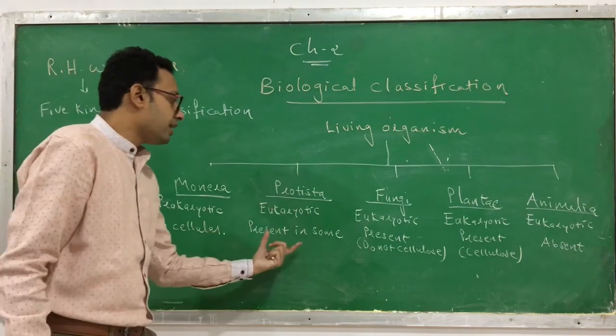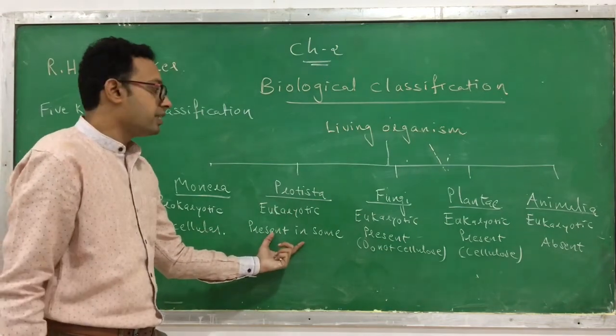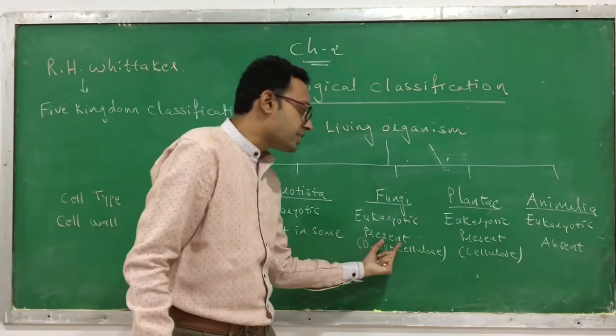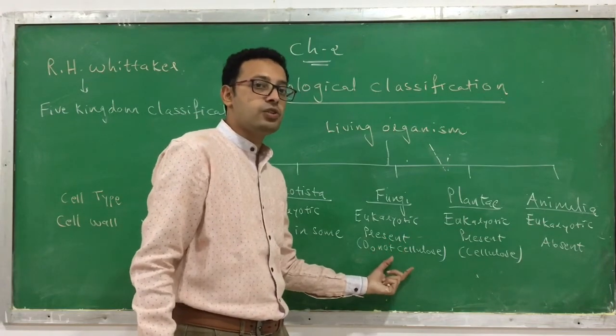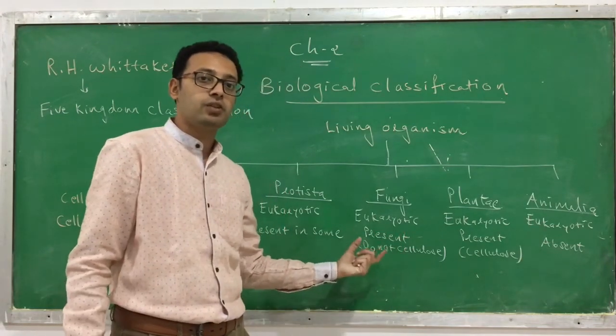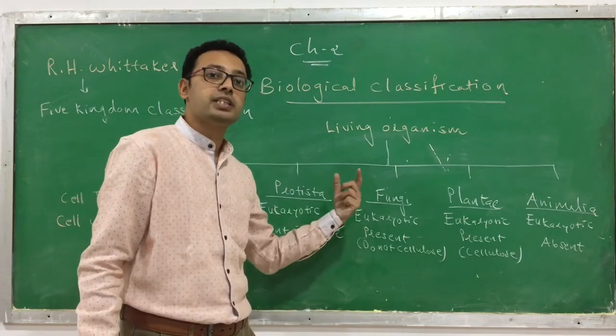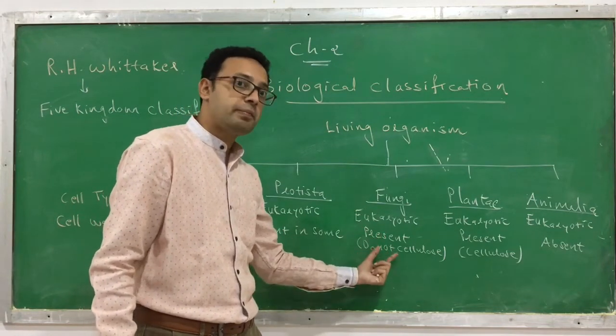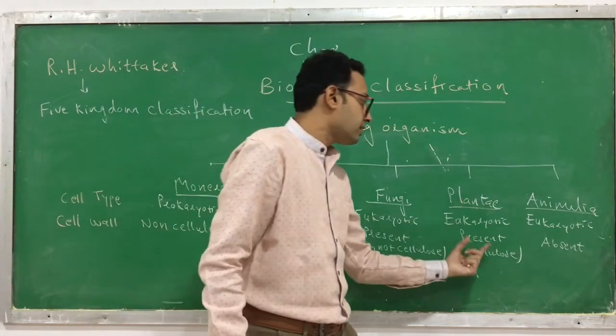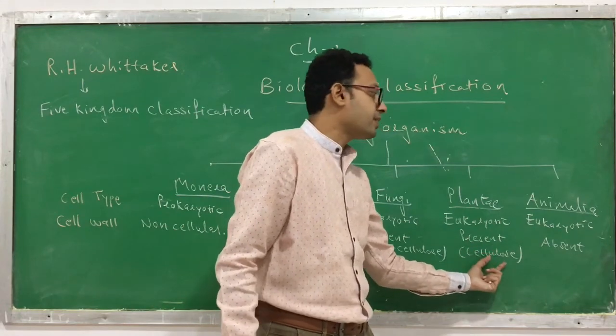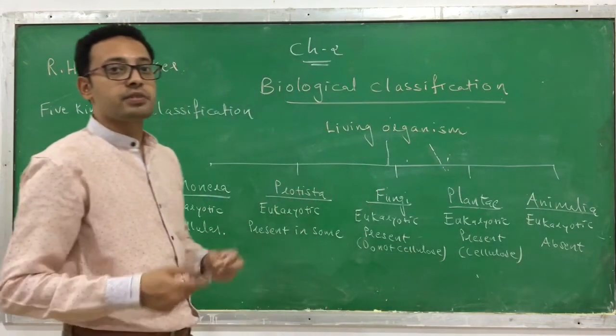In Protista, it is present in some and absent in others. In fungi, it is present but does not contain cellulose. The fungal cell wall is made up of chitin, which you can also call fungal cellulose, but it is not made up of cellulose. In plants it is present and made up of cellulose, and in animals it is absent.